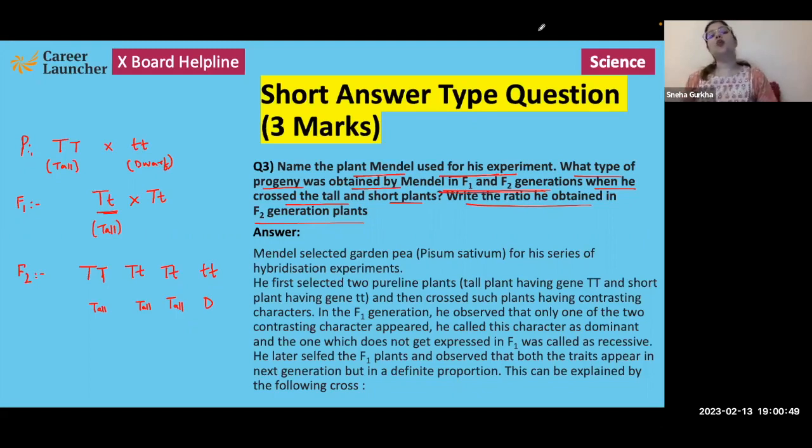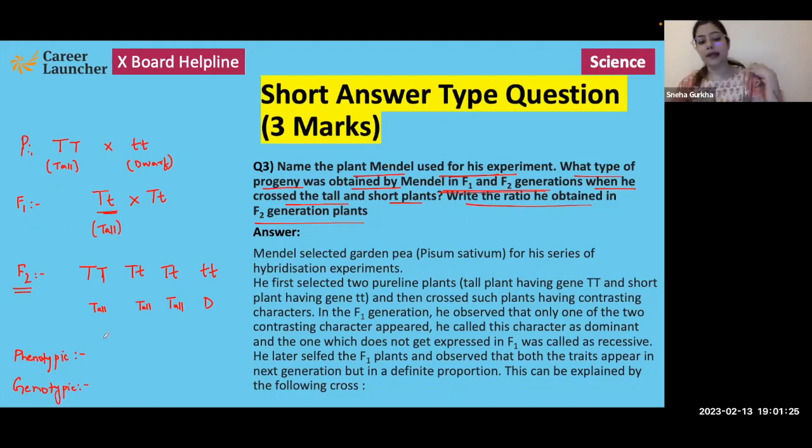So maybe they do not express themselves in the first filial generation. They may get masked by the dominant trait, but eventually in the subsequent generations, they may be able to express themselves, right? If we look at the ratio that we obtain in this F2 generation, then one ratio will be what we see externally, what it appears to be externally, and the second ratio that we will see is depending on the genetic constitution of the plant.